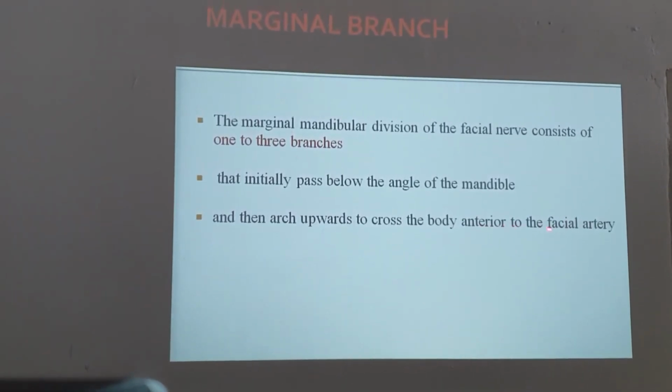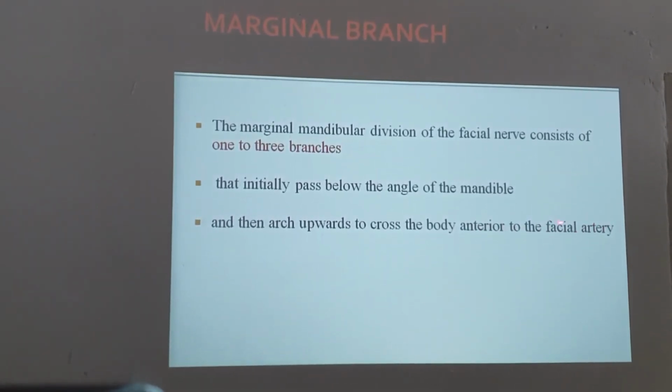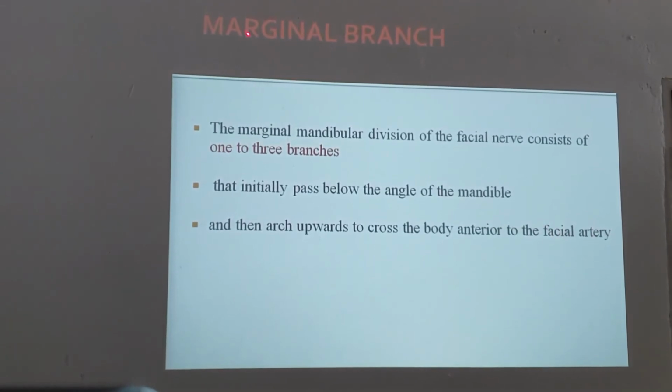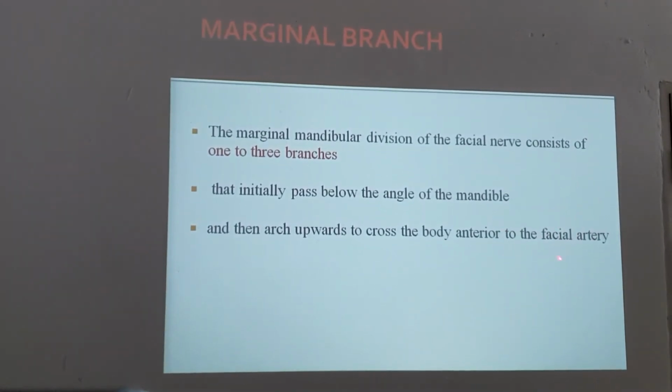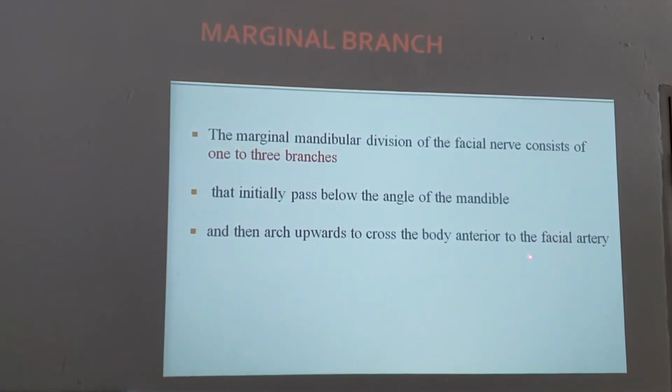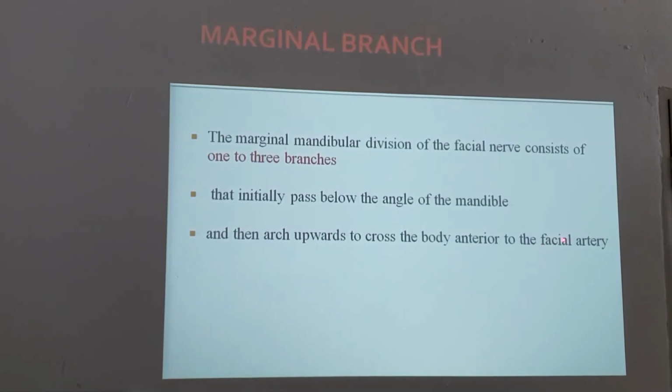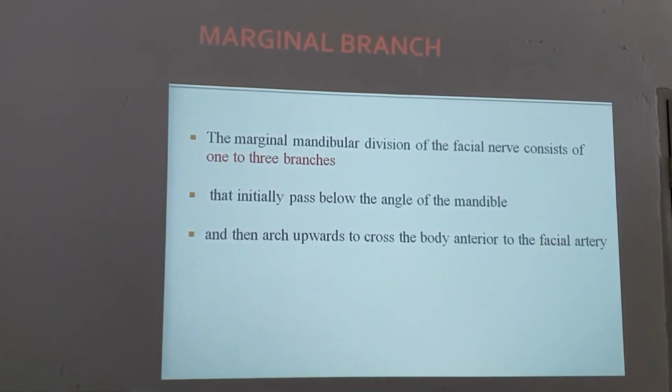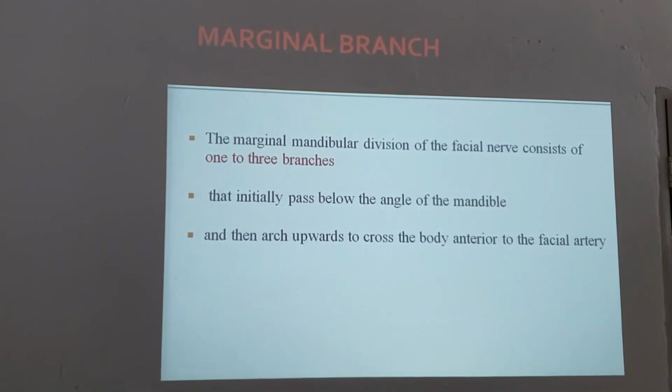So it is anterior to the facial artery. The branch of the facial nerve, that is why it is anterior to the facial artery. You just remember like that. Facial artery, we know at the angle of the mandible, it goes upwards and forms a tortuous course. In front of this will be the marginal mandibular nerve. Palpate the facial artery first. You can palpate it for yourself, and blind, you can say in front of it will be the marginal mandibular nerve.